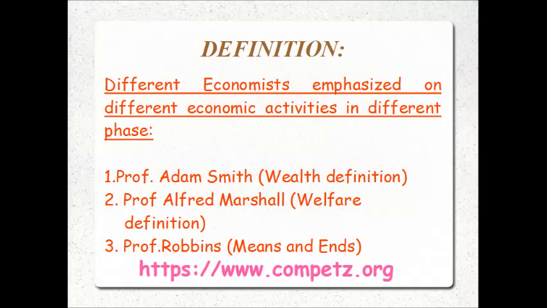Okay. Then we will start now with the definition given by Adam Smith first. Who is Adam Smith? Adam Smith is the father of modern economics. In his book entitled An Inquiry into the Nature and Causes of the Wealth of Nations, published in 1776, he defined economics as a study of wealth. Different economists in different phases have emphasized different topics or economic activities.